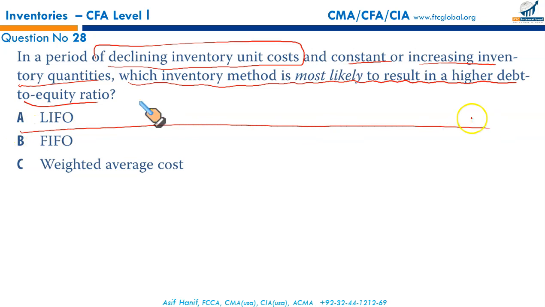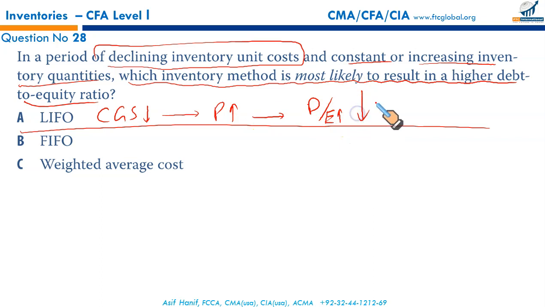So we have LIFO, when the prices are decreasing, meaning last in first out. You will charge lower cost, lower prices to CGS. Lower CGS means higher profit. And when you have higher profit, profit is a part of equity. When there is higher profit, there will be more equity. Having a higher denominator means debt to equity ratio will fall.